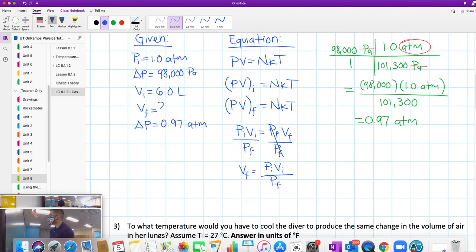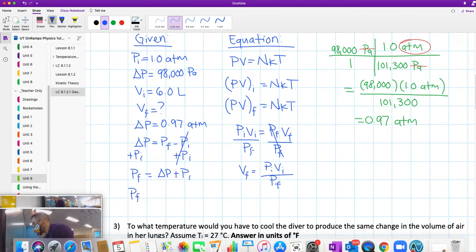Well, we're not done because we need the final pressure, not the change in pressure. We know that the change in pressure equals pressure final minus pressure initial. We're trying to find pressure final, so we'll move pressure initial to the other side. We have that pressure final equals change in pressure plus pressure initial.